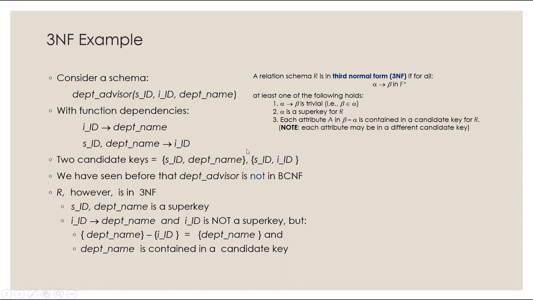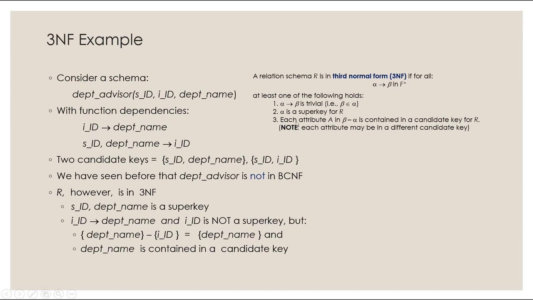Along with that is SID, that's the whole relation. So these are going to be our two candidate keys. IID determines the department name. This one did break the rule for BCNF because this was not a subset of the left side. IID alone was not a super key.